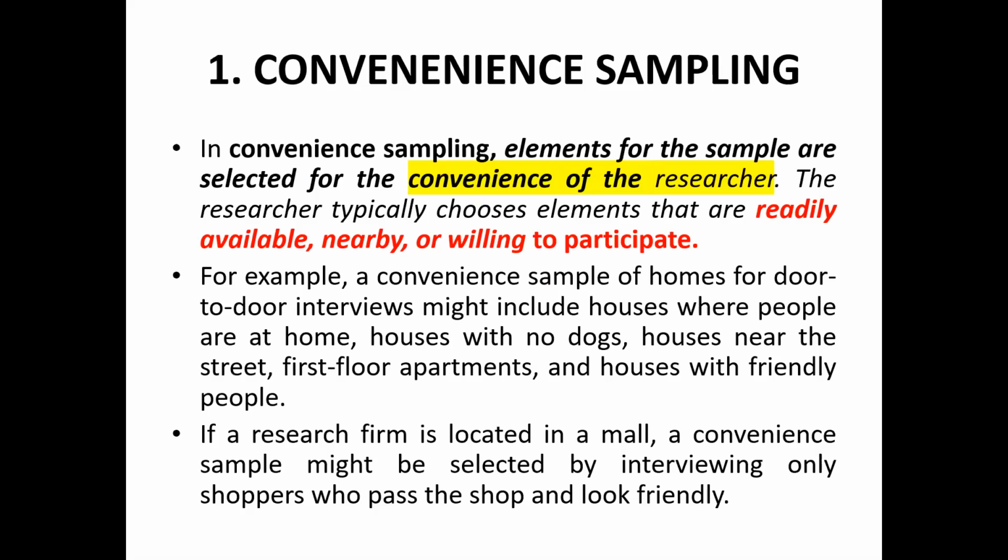So first, convenience sampling. As the name suggests, the respondents are selected as per the convenience of the researcher. In convenience sampling, elements for the sample are selected for the convenience of the researcher. The researcher typically chooses elements that are readily available nearby or willing to participate. For example, a convenience sampling of homes for door-to-door interviews might include houses where people are at home, houses with no dogs, houses near the street, first floor apartments, houses with friendly people. So in this example, you can see, as per the convenience, the researcher would select those candidates from whom he feels it is convenient to collect data.